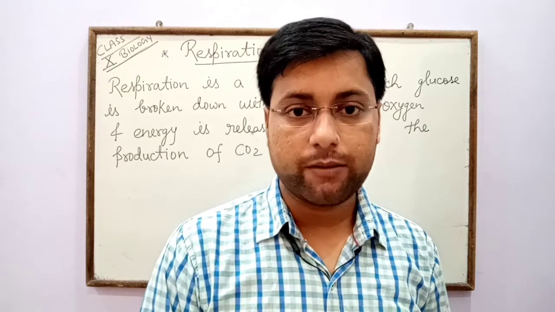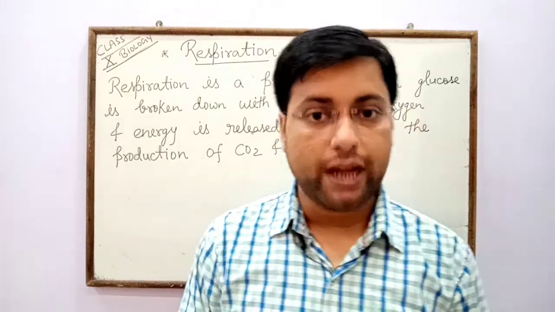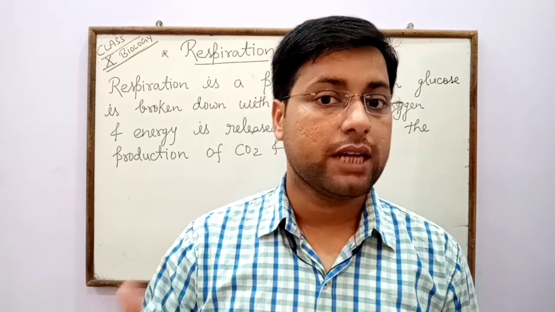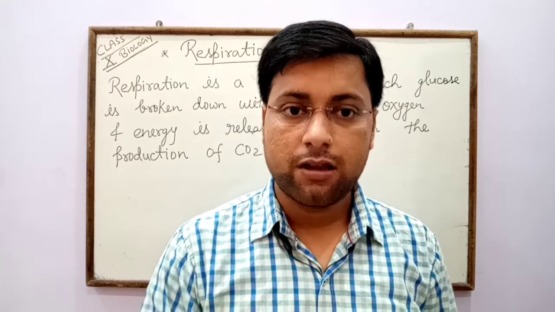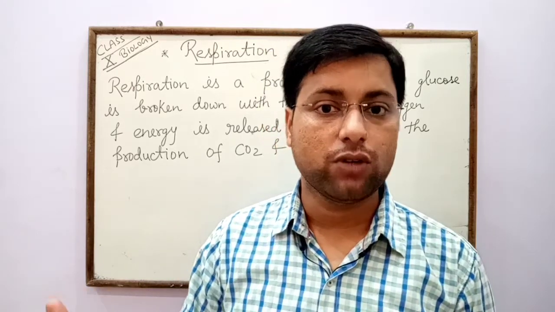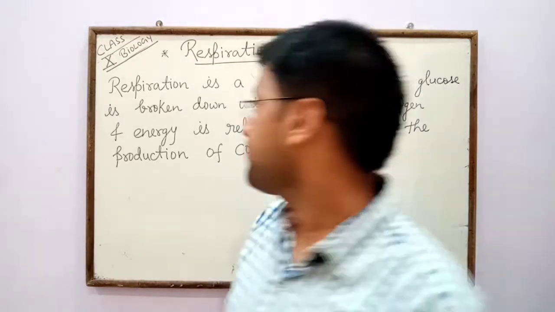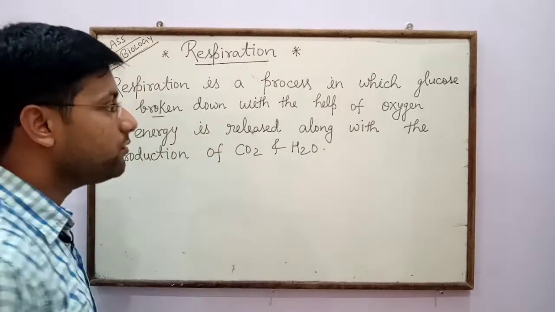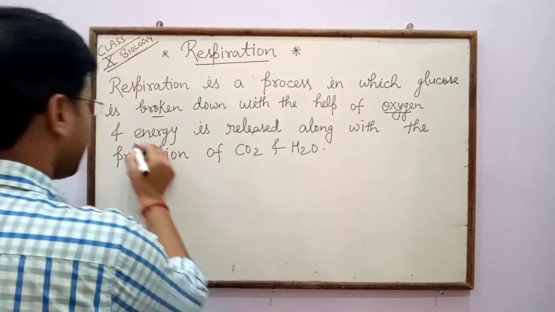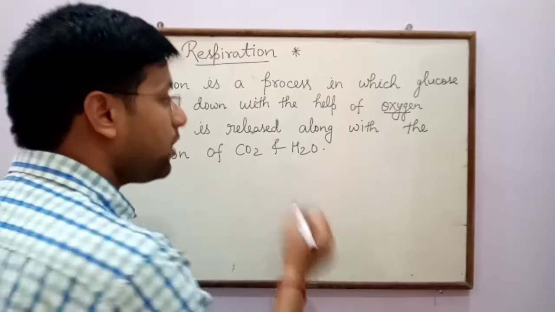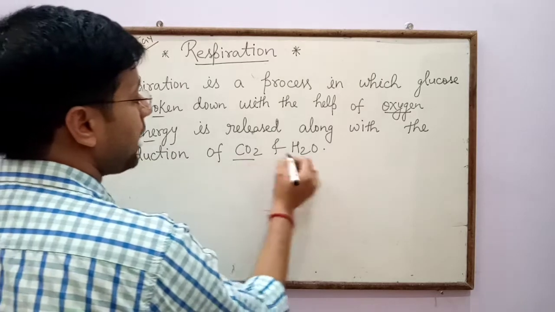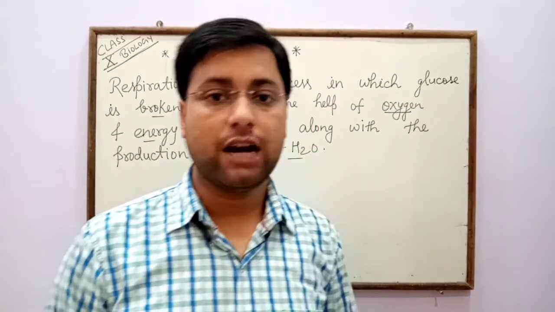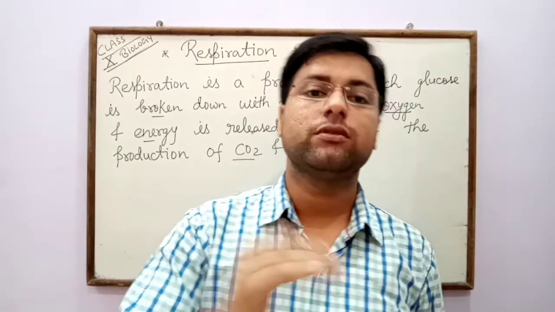In anabolic processes there is the formation of glucose, while in catabolic processes there is the breakdown of glucose. So respiration is a type of catabolic process, related to the breakdown of glucose. Respiration is a process in which glucose is broken down with the help of oxygen and energy is released along with the production of carbon dioxide and water. That means the breakdown of glucose in the presence of oxygen.